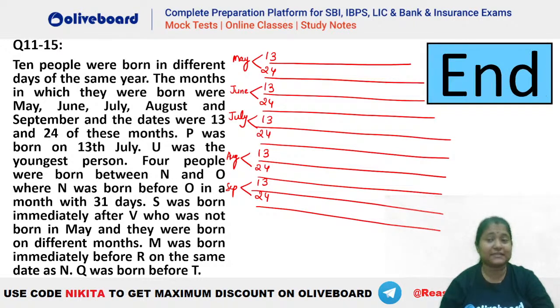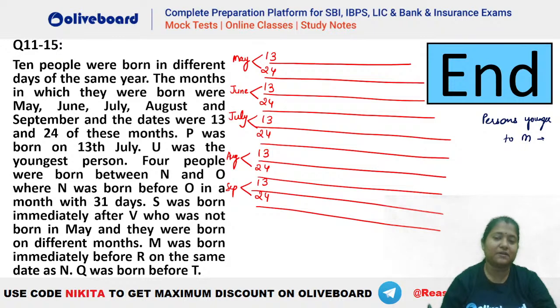Anybody who has completed it? Anyone? Done? Okay, so how many persons are younger than, let's say, M? That is the question. How many persons are younger to M? Quickly tell me. Vidya also completed. Naveen completed. 7 persons. Okay, so 7 persons are there who are younger to M. Naveen is also getting the same answer.